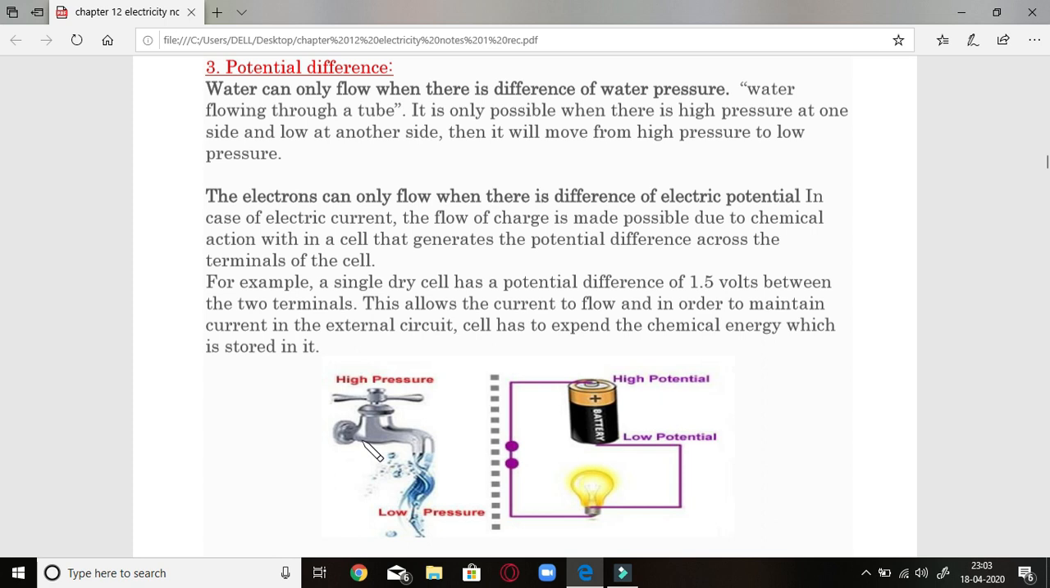For studying that, let us see this diagram in which I have compared the flow of water and the flow of electrons. Flow of water through the tap. As you can see here, at the tip of it there is a high pressure of water, and as you switch it on, the water will always flow in the downward direction, that is toward the low pressure.